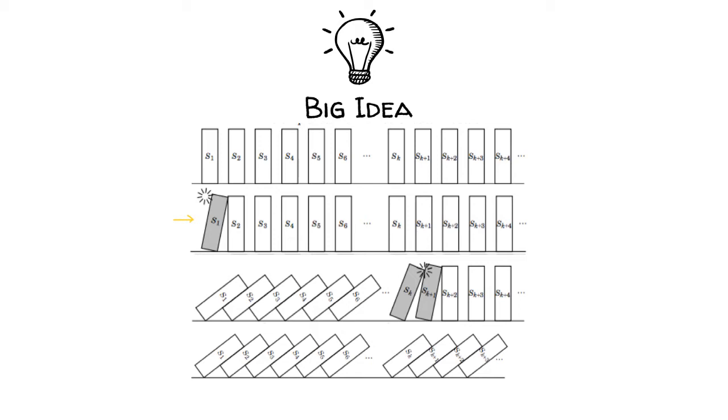Condition 2 does not say anything about the second domino or the third or the fourth specifically. Instead, condition 2 says, let's try to verify that whenever domino k gets knocked over, domino k plus 1 also gets knocked over. And this is called the inductive step of the proof.